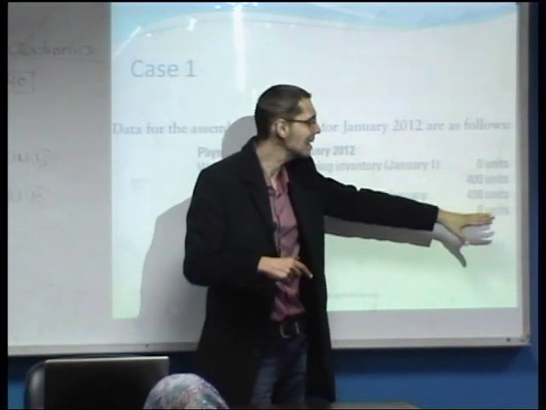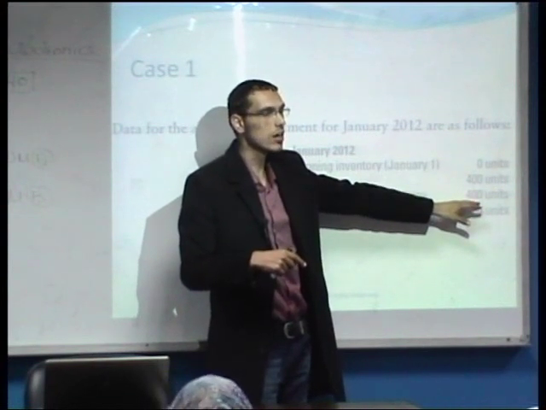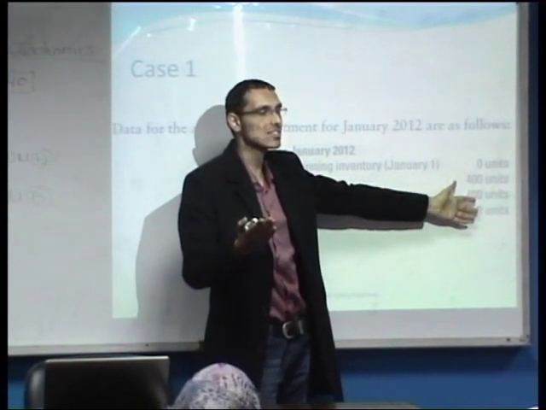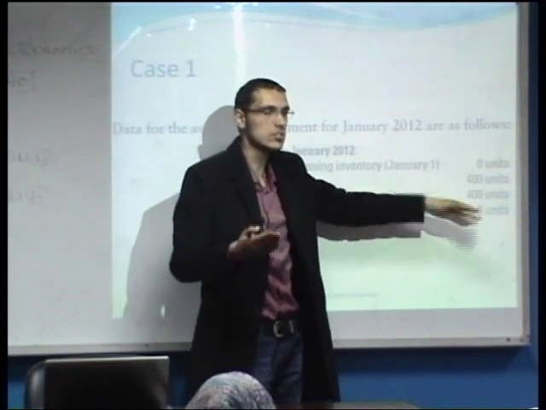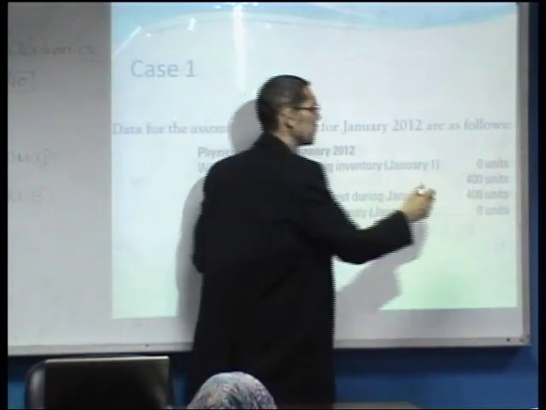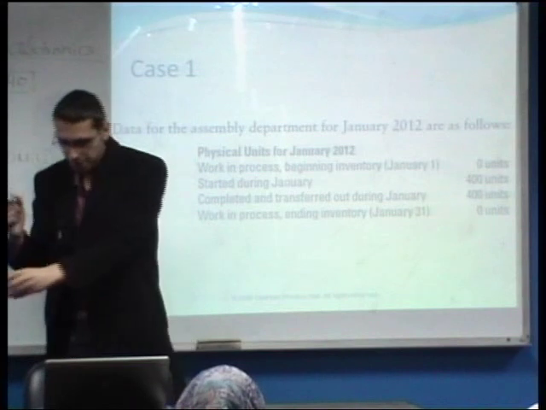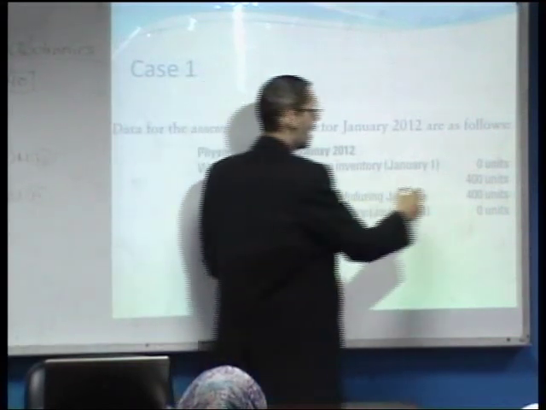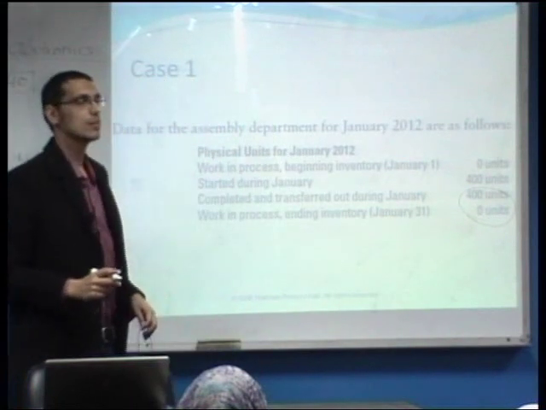If we have any output that is within the unfinished work in process at the end of the period, it would also be considered physical units. Therefore, the physical units are the number of units within the finished goods inventory and the work in process ending inventory.